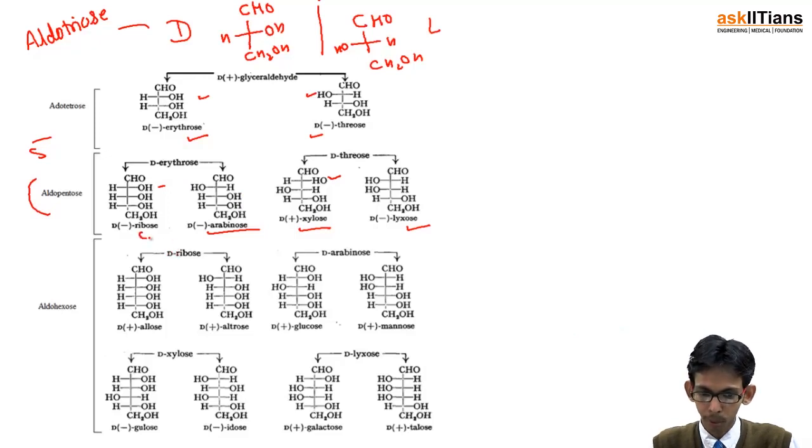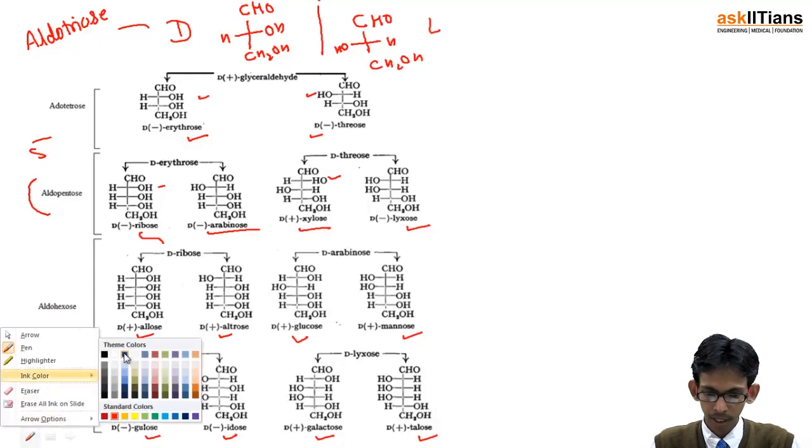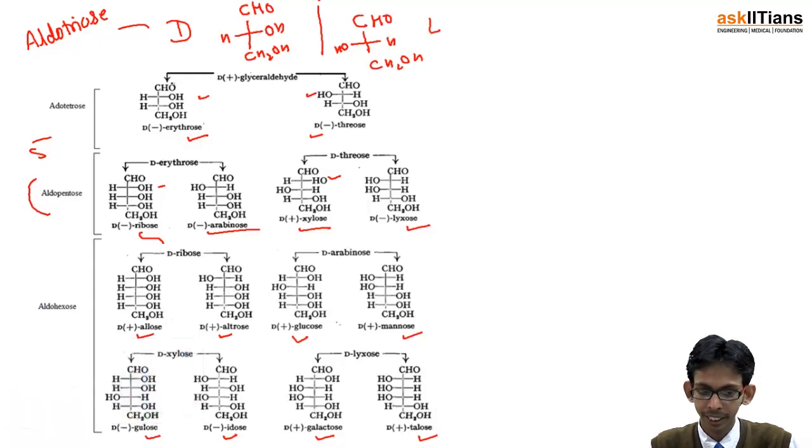Next is, if we take ribose and we further add one more group, we'll get allose if OH is again on the right hand side, and if it is on the left hand side we'll get altrose. Similarly, arabinose gives rise to glucose and mannose, while xylose gives rise to gulose and idose, and from lyxose we get galactose and talose.